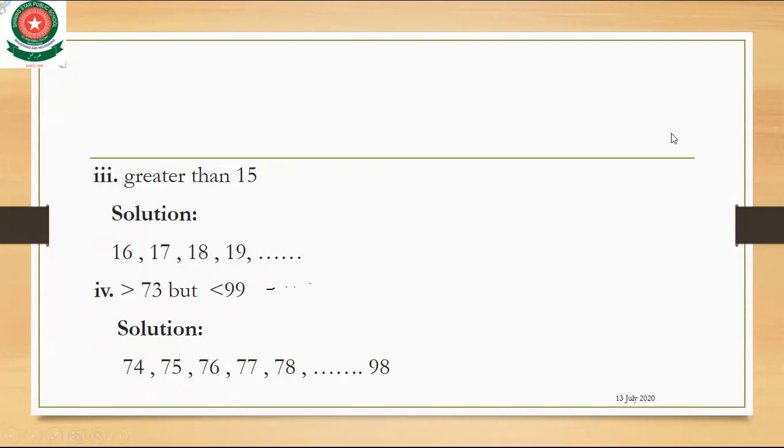Okay, 15, 16 and so on. Why is there dot dot dot? This means that there are infinite numbers. You can't count them. Why are there infinite numbers? Because they don't tell us that you can end at this number.